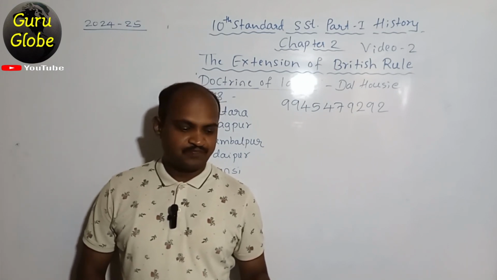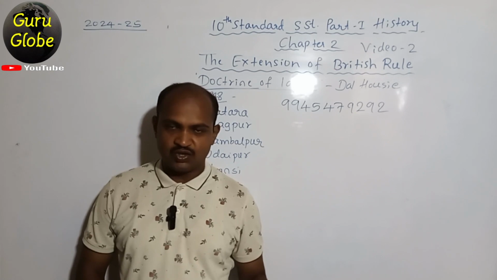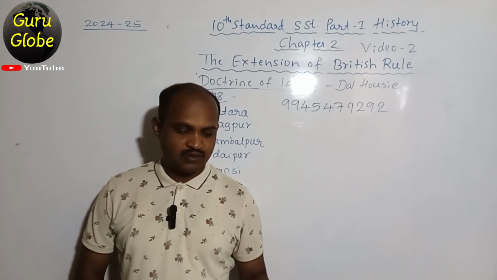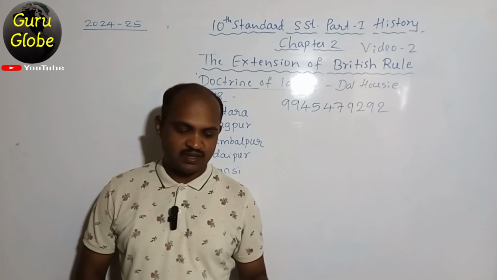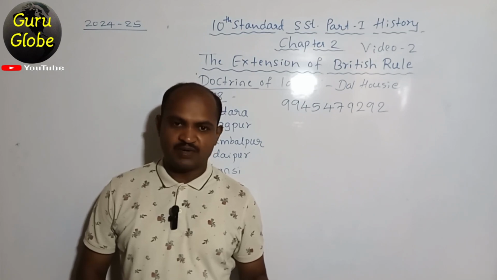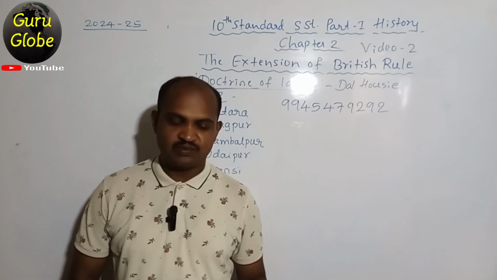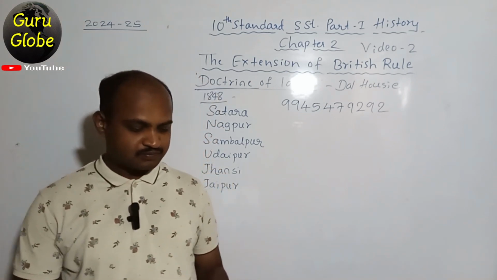Sixth question. The maintenance of the army became easy for the British in India due to option A, Doctrine of Lapse, option B, Treaty of Paris, option C, Subsidiary Alliance, option D, Battle of Buxar. It was asked in the supplementary exam of 2019.